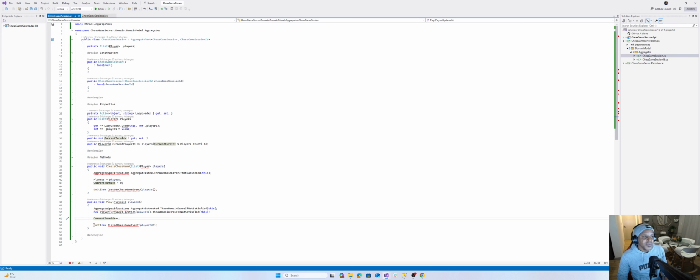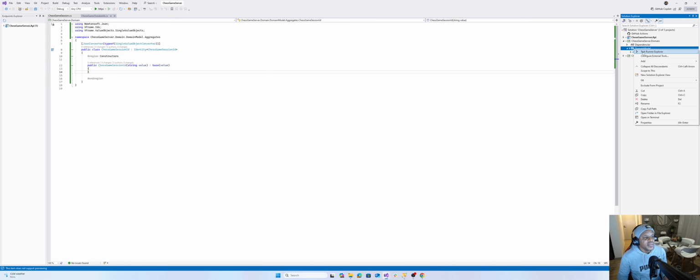And whenever a player makes a move or makes a play on the chess game, we want to emit an event. Maybe that event gets to be a push notification to player 2's user interface to say, okay, player 1 has made his turn, now player 2, it's your turn. So we can do stuff like that, okay? And yeah, that's pretty much it for the aggregate. So the aggregate has an ID.